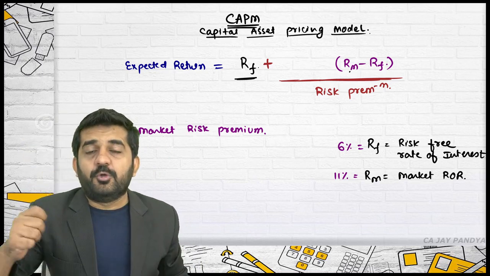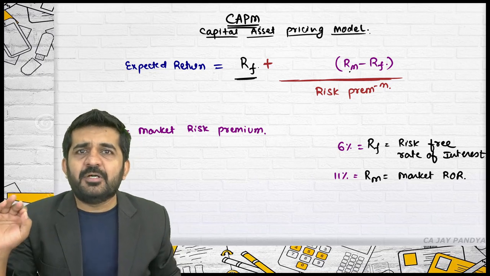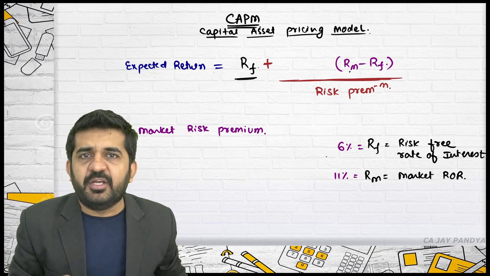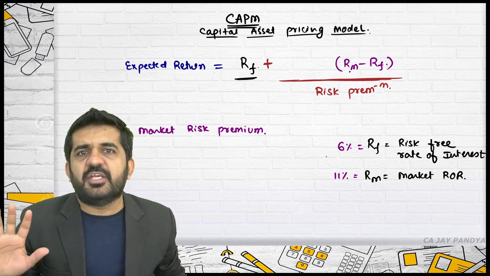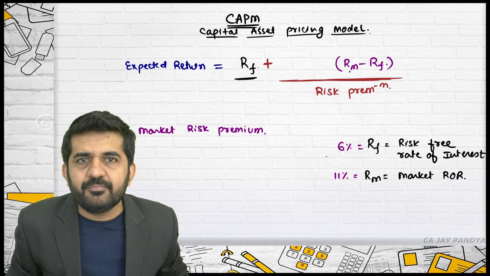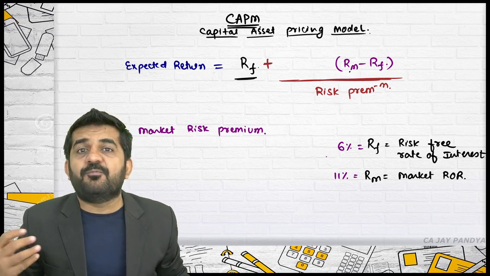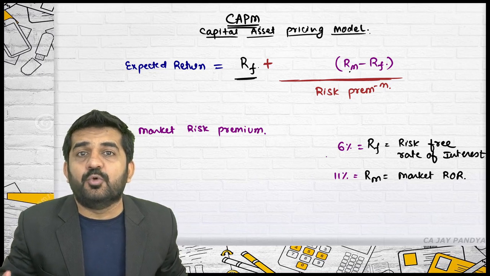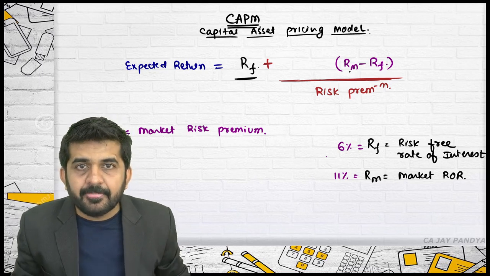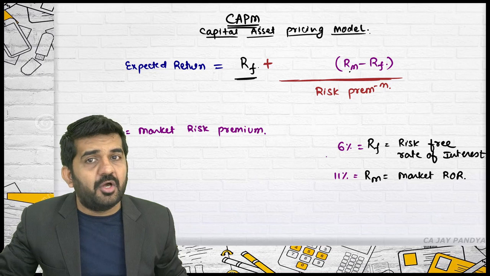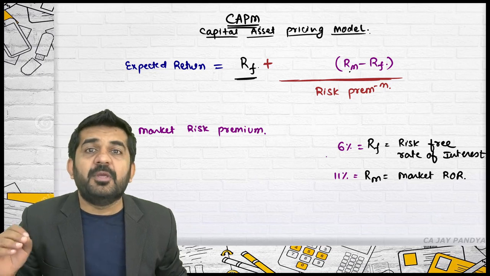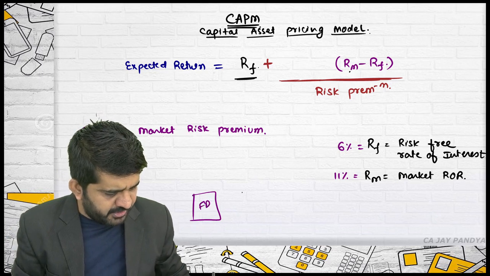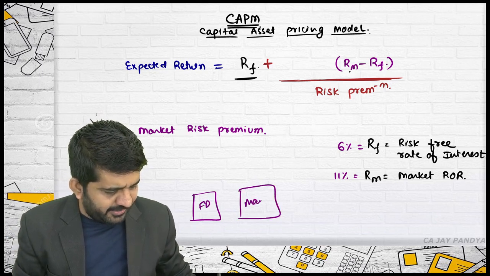Try to concentrate. Say these figures are of India, so any person investing in the stock market in India will expect a 5% more rate of return as compared to a risk-free security. Why will they expect 5% more? Because they are taking a risk. Say there is an option of fixed deposit, and there is an option of market.